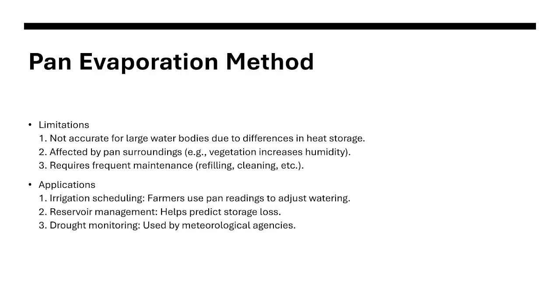Okay, so the limitations of this, first, this is not accurate for large bodies of water due to the differences in heat storage.